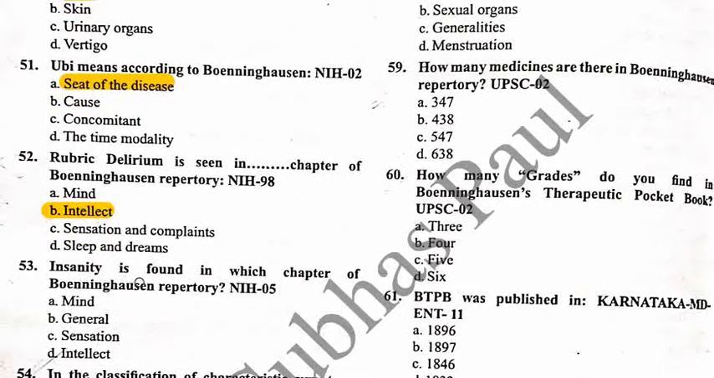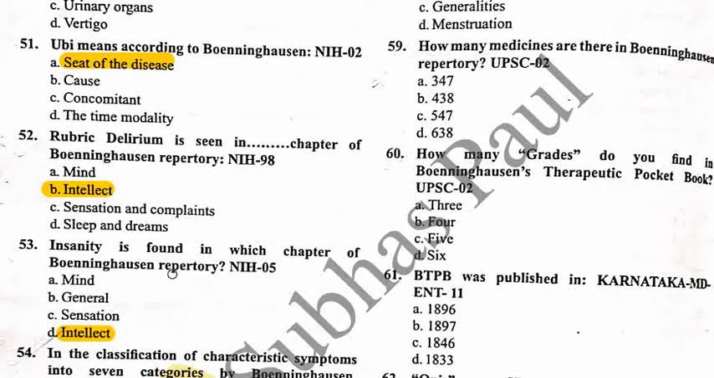Next, 53: insanity is found in which chapter of Bonninghausen's repertory? Mind, general, sensation, and option D, intellect. The correct answer is option D, intellect. I'll tell you that all rubrics starting with I are found in the intellect chapter, but only one exception, that is indifference. Indifference is found in the mind chapter, and all other rubrics starting with I are found in the intellect chapter.